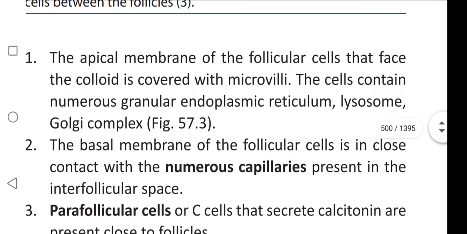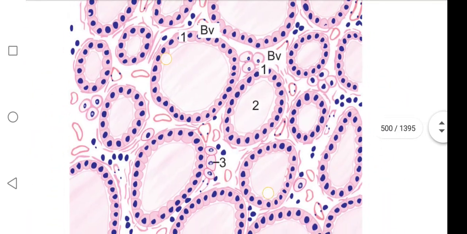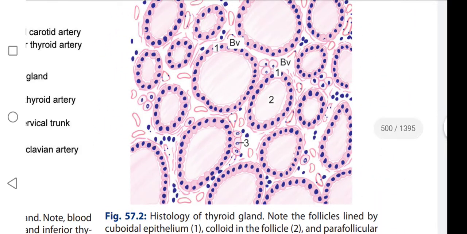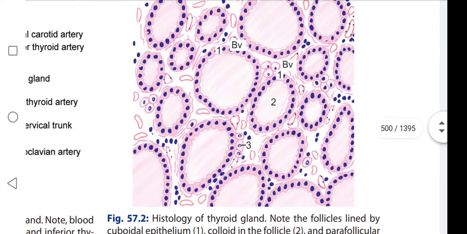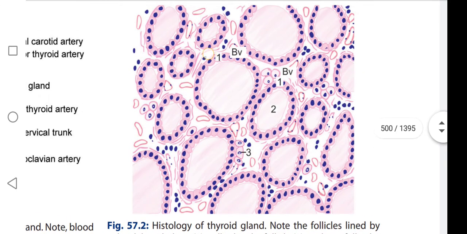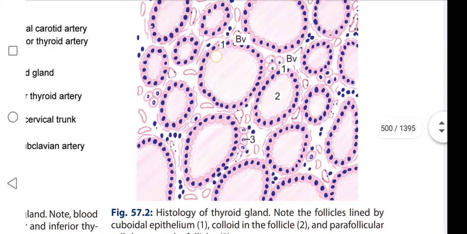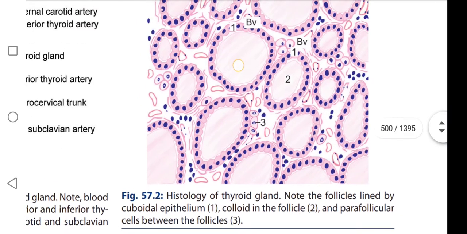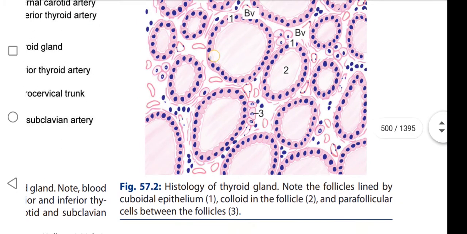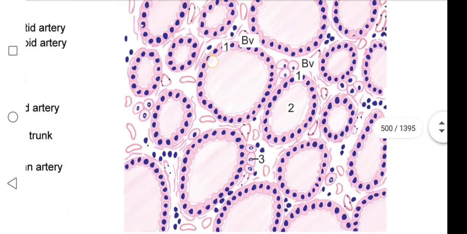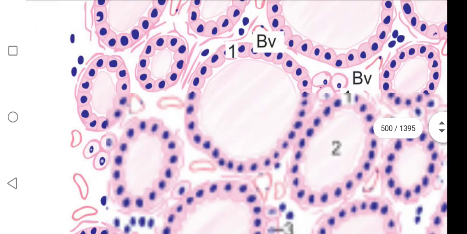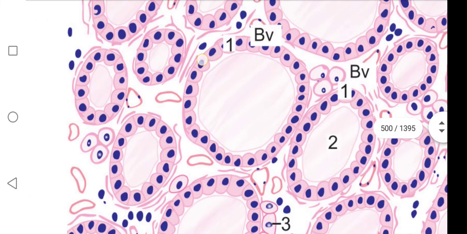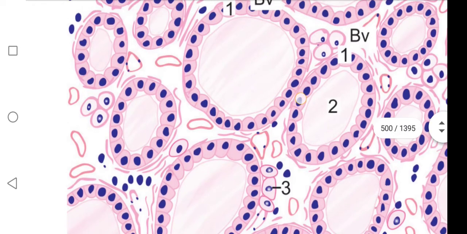Coming to the diagram. This is the histology diagram of thyroid gland. These are the follicles. They are lined by cuboidal cells. You may see the cuboidal cells surrounding here.